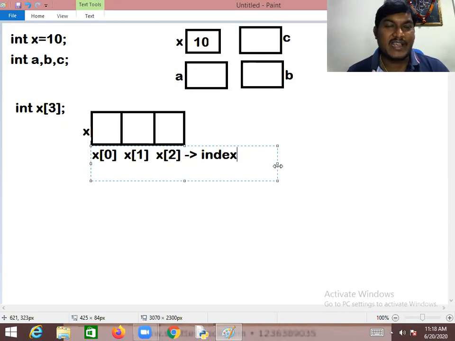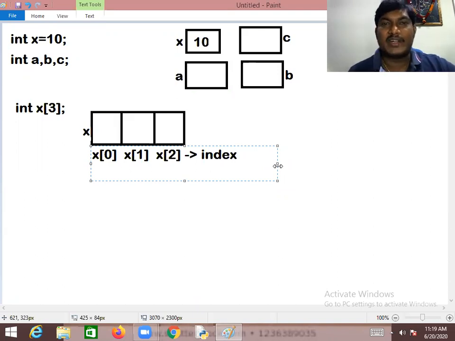An ordinary variable can store a value. But an array variable can store n number of homogeneous mixture of elements. Homogeneous means similar type of values. Well, that is a concept, right?